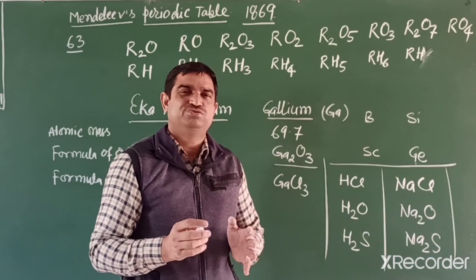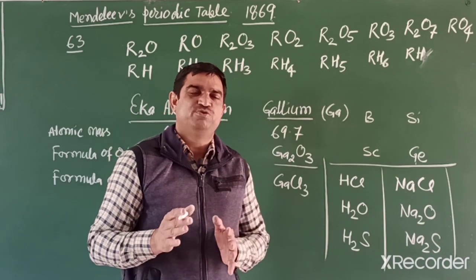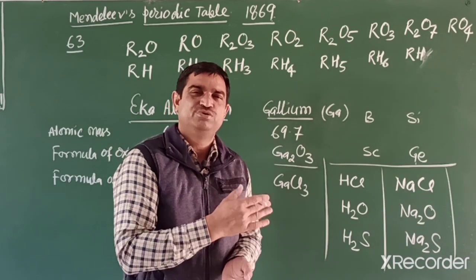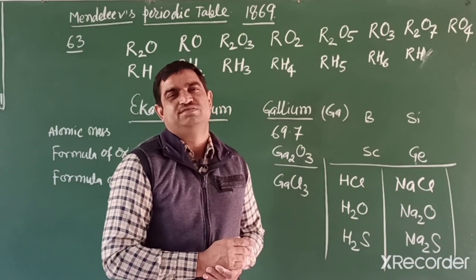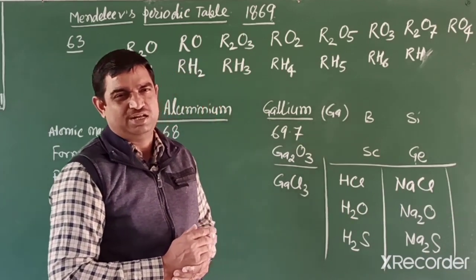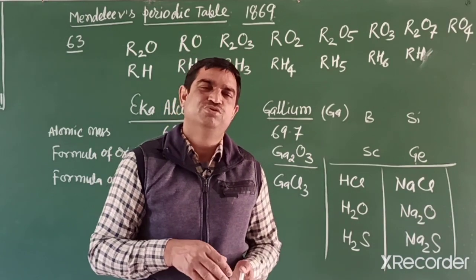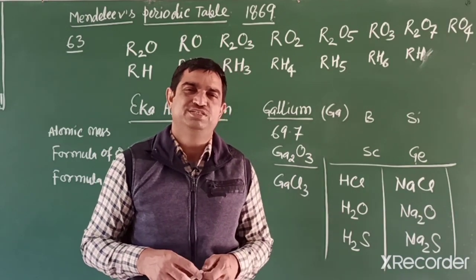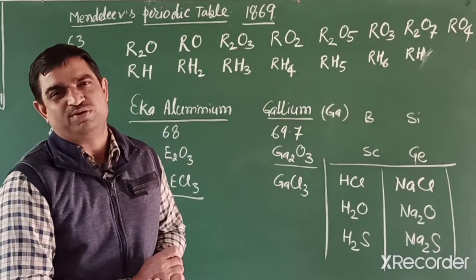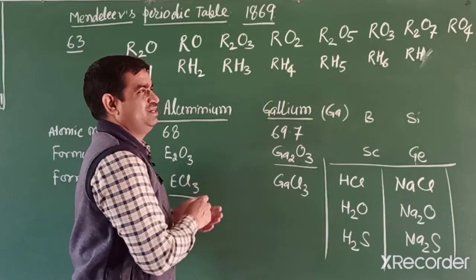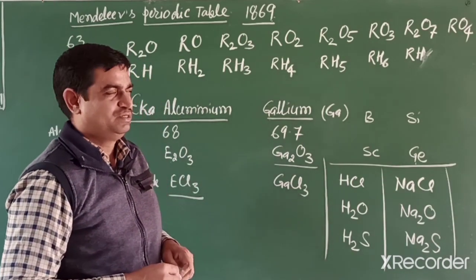But hydrogen is a special case. Hydrogen's property is similar to chlorine and fluorine, that group also known as the halogen family. So the position of hydrogen also has a problem in the modern periodic table, so it is placed separately above the first group.